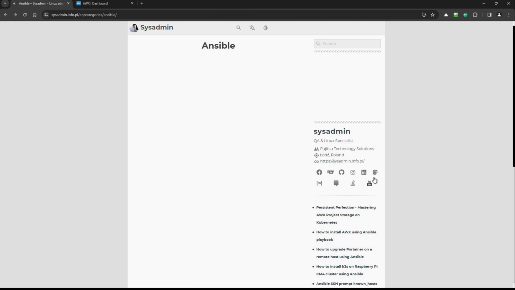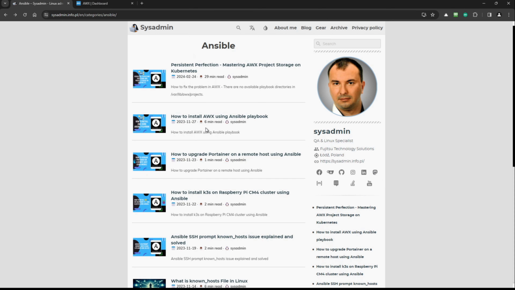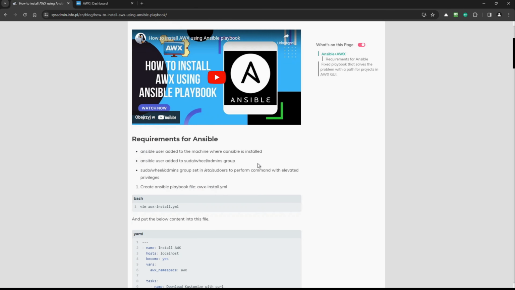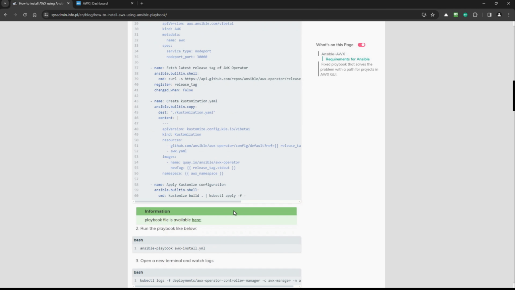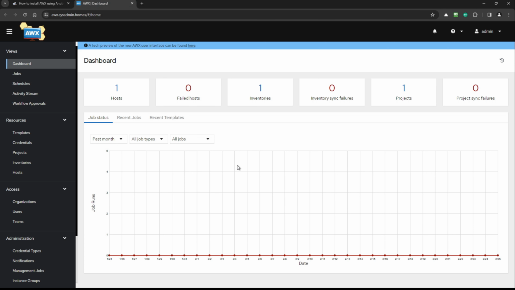I'm talking about the first implementation, so I'm talking about this one. This implementation, the first version of my Ansible playbook, doesn't contain a fix, a solution, right? So okay, let's go back to AWX.